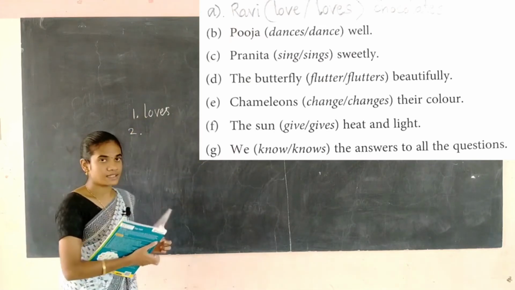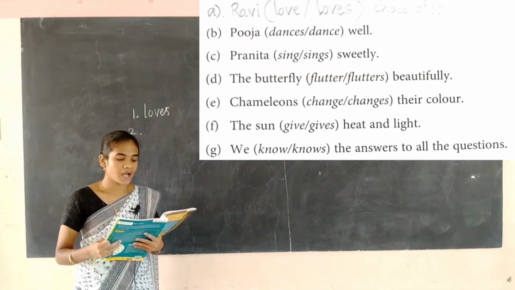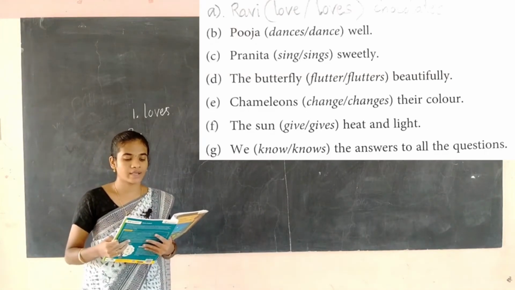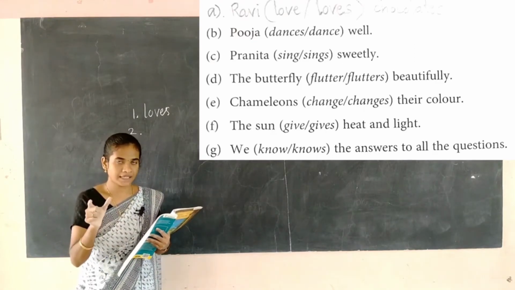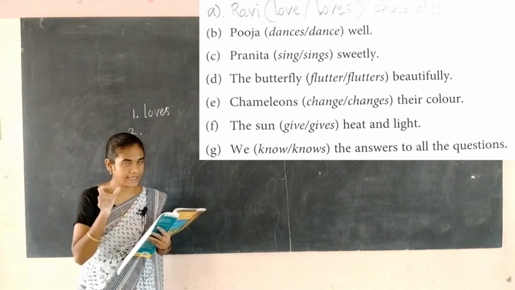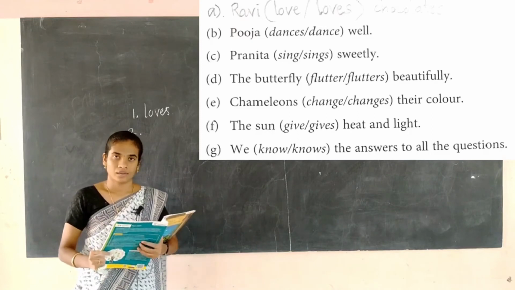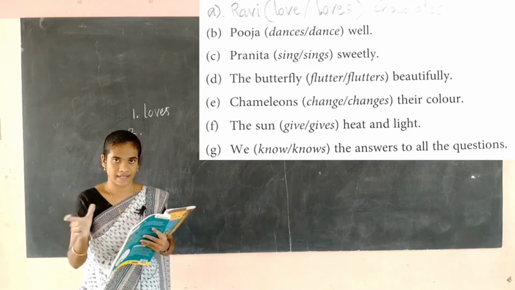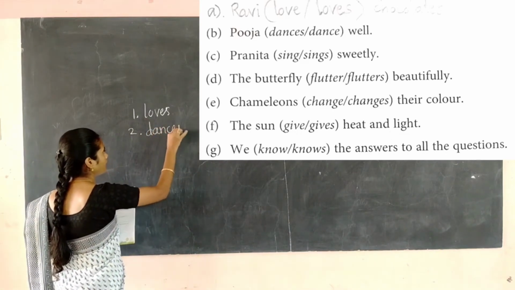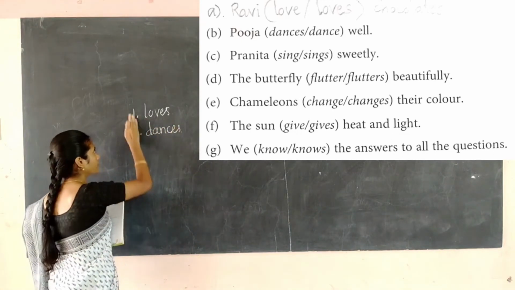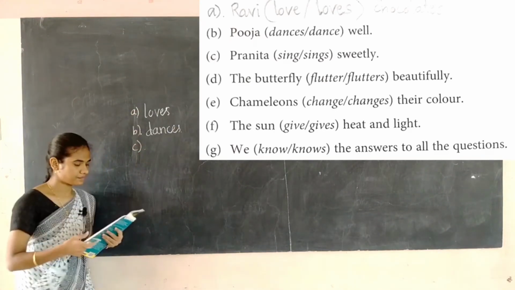So students, see this picture. The next one, B: Pooja dances or dance well? Pooja is only one person, a singular noun, so you have to put dances. For the singular noun, you have to add s or es to the verb.